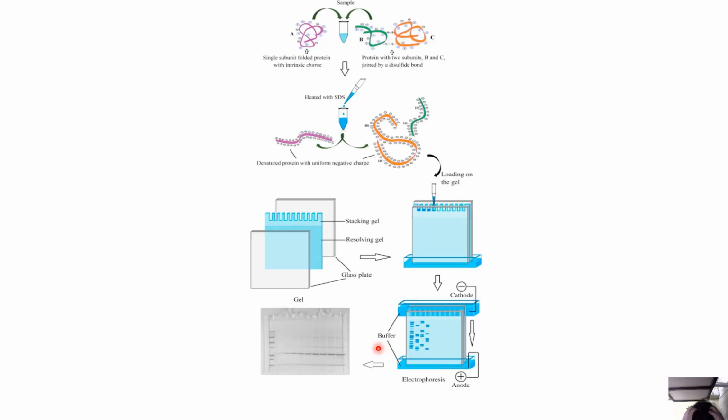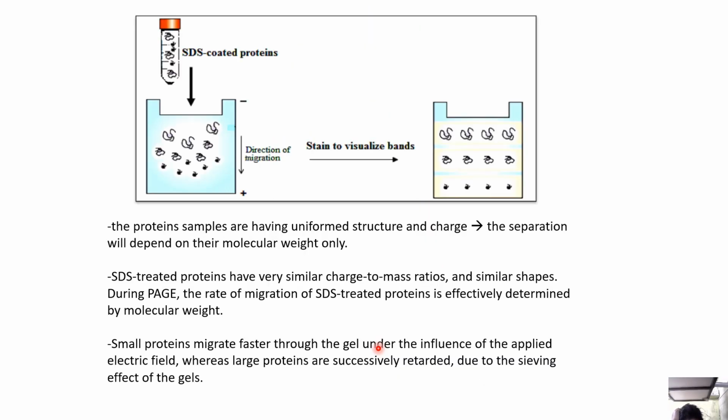Here you see a single subunit protein, a folded protein with intrinsic charge, a protein with two subunits joined by disulfide bonds, and a denatured protein with uniform negative charge, loaded onto the gel. Now the protein samples have uniform structure and charge. Separation will depend on their molecular weight only.